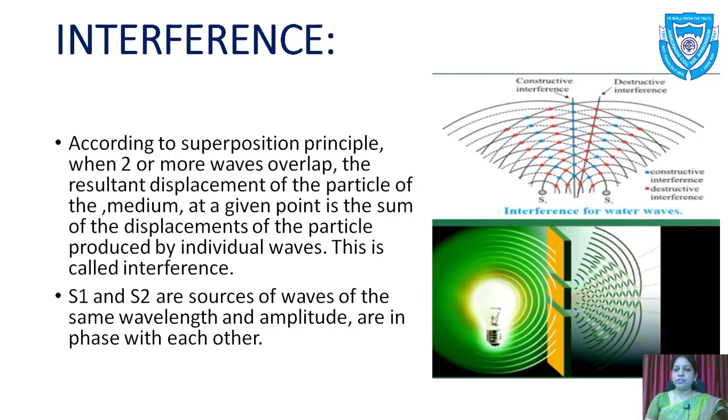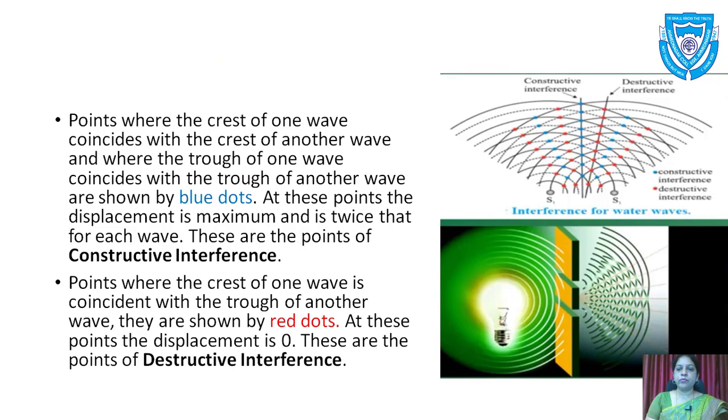We have constructive interference and destructive interference. We know that light is in the form of a wave, and the wave has crest, trough, crest, trough.